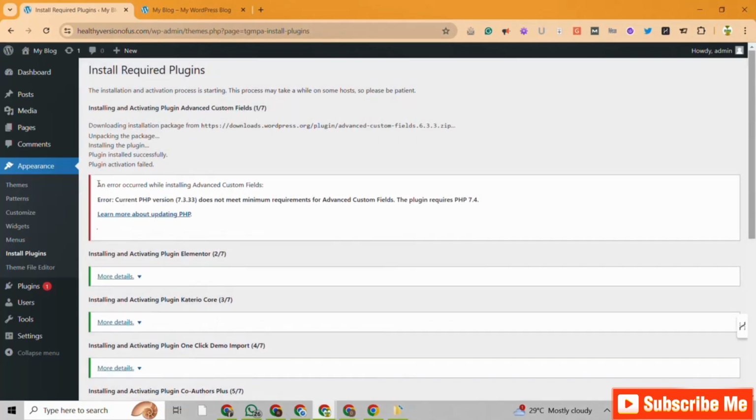Yeah, but we can see an error right here. So installing this failed. It says current version 7.3 does not meet the requirement for advanced custom field. The plugin requires a PHP version of 7.4. So you may need to get back to your hosting dashboard and update your PHP version. Let me quickly show you how to do that also, in case you encounter something like this.